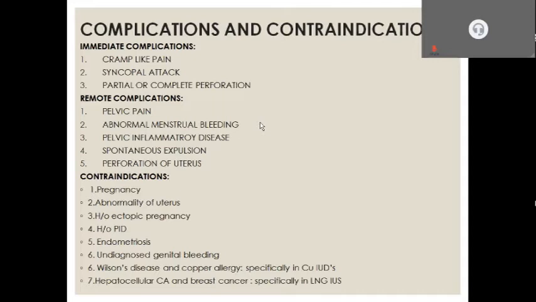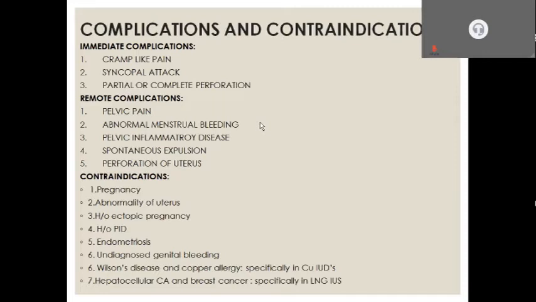Now the complications and contraindications. The immediate complications include cramp-like pain, syncopal attack, and partial or complete perforation. The remote complications can be pelvic pain, abnormal menstrual bleeding, pelvic inflammatory disease, spontaneous expulsion or perforation of the uterus.